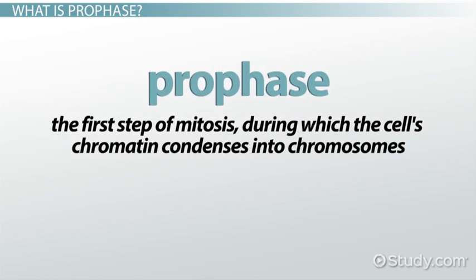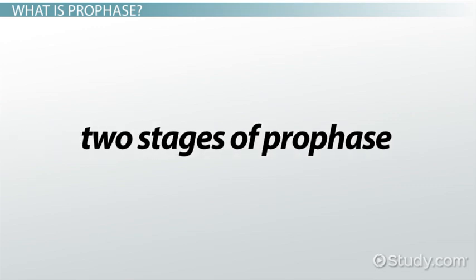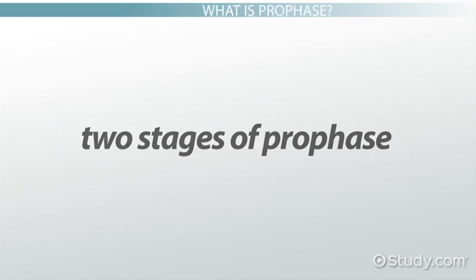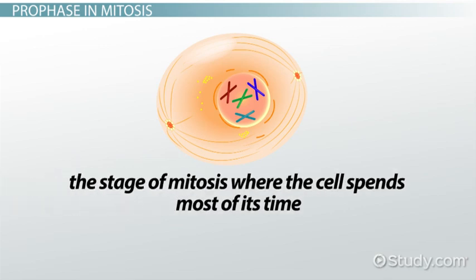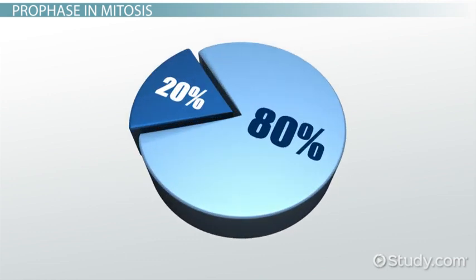Prophase is the first step of mitosis, during which the cell's chromatin condenses into chromosomes. There are also two stages of prophase in the process of meiosis. Prophase is the first stage of mitosis. It is the stage of mitosis where the cell spends most of its time. Approximately 80% of the cell's time in mitosis is spent in prophase, while the remainder of the steps take up the other 20%.